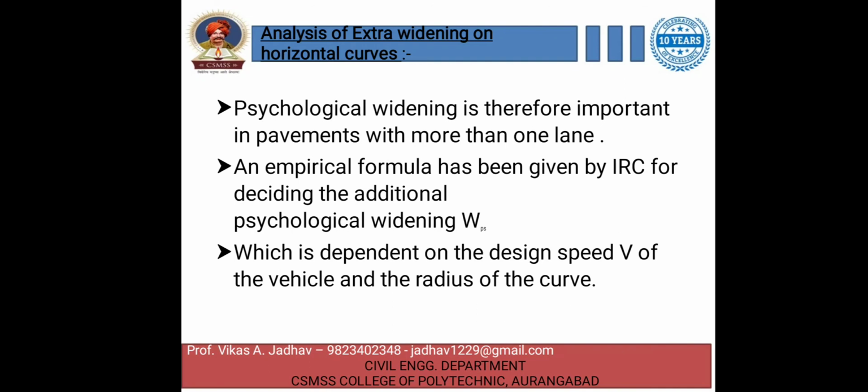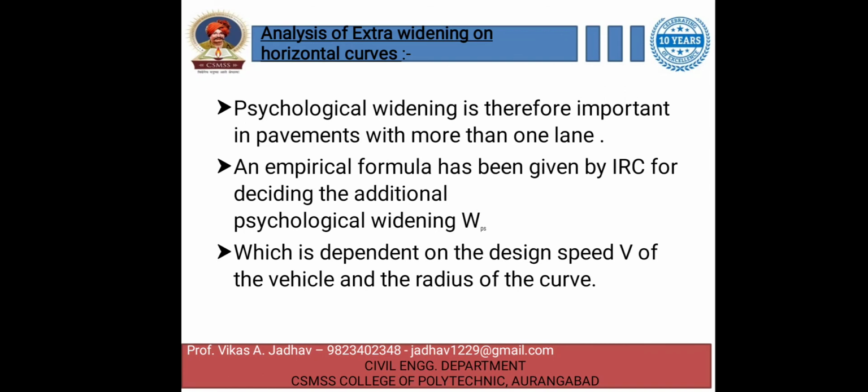The widening is therefore important in pavements with more than one lane. Here the empirical formula has been given by IRC for deciding the additional psychological widening, which is given by W suffix PS, and it will depend on the design speed of the vehicle and the radius of the curve.